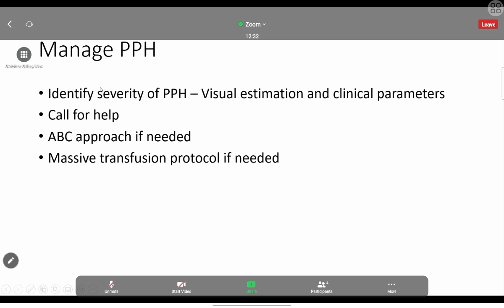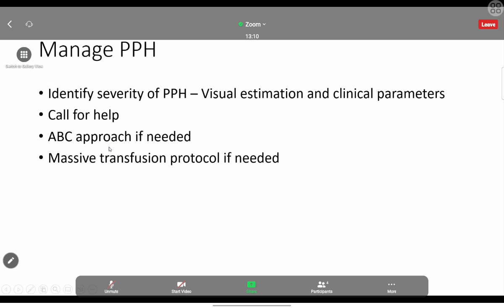In the SEQ, sometimes they can give a scenario and ask how to manage this patient. So we have to go step by step. The first one, call for help. Then ABC approach. Under ABC approach, you have to mention each and everything. Airway, how to think, how to approach; breathing, check for the breathing, the oxygen supplementation; getting the IV cannula, do the blood tests, and grouping and cross-matching. All the stuff under ABC approach we have to write if there's a question. I have just mentioned one sentence. And massive transfusion protocol, just mention we can activate if needed only.